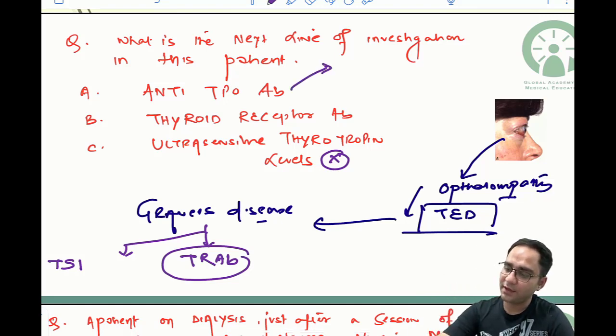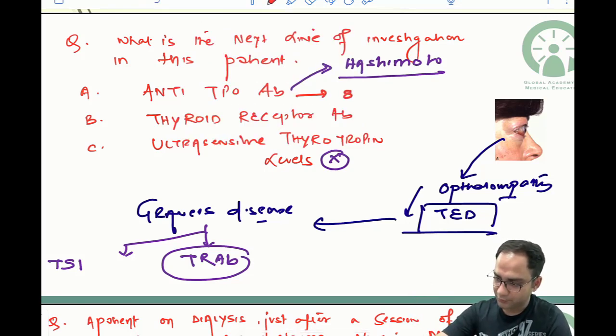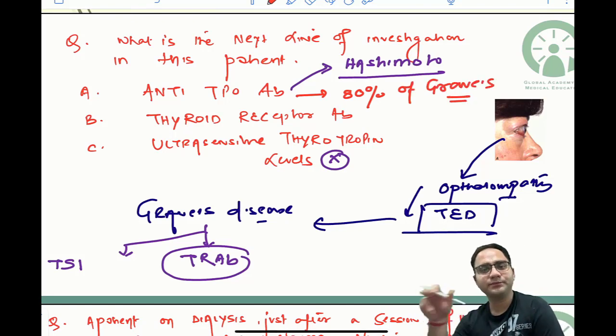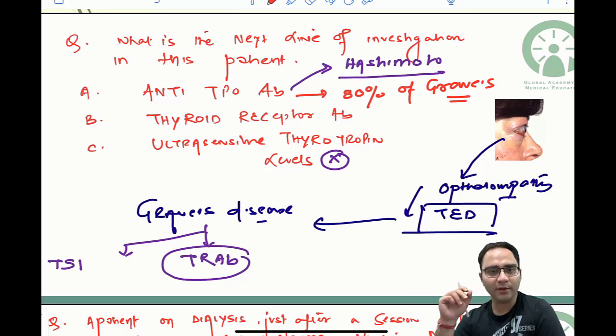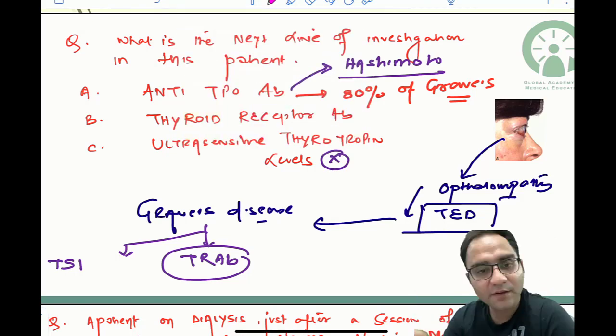Normally we consider anti-TPO antibody to be seen in Hashimoto. Normally that's what we remember. But you should also remember that in close to 80% of Graves, you can have anti-TPO antibody.